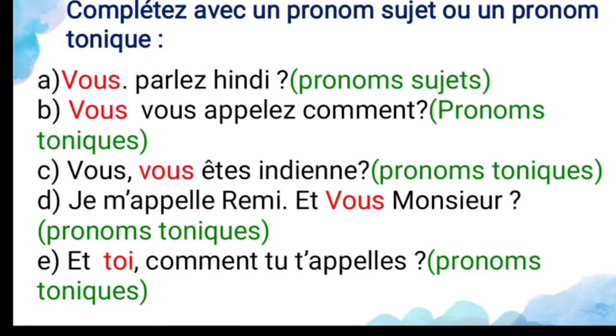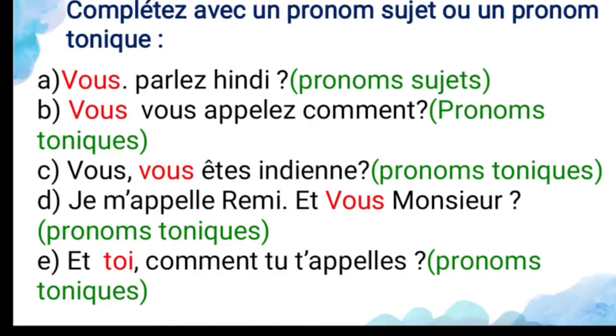And third one, for the repeated subject you can use the tonic pronoun only. So vous, again you have to use vous only. So this is the repeated subject, also you can use the tonic pronoun. So, vous êtes indien. So are you an Indian?